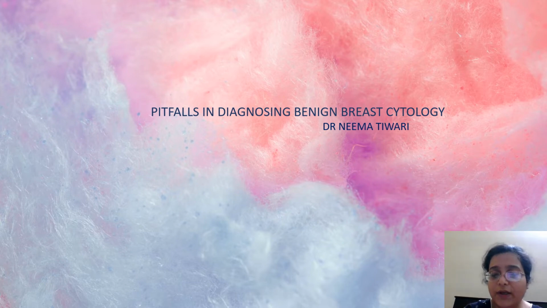Don't try and do an FNAC in a lactating female. You might do it, but you will get a lot of milk with your FNAC, so you can give her some time, because a lot of times clinically it has been seen that lactating females present with lumps in the breast. Most probably they are fibroadenomatous or milk collection, galactoceles, etc., and they will resolve with time. However, if you give it 2 months, 3 months and it is not resolving, then go for an FNAC.